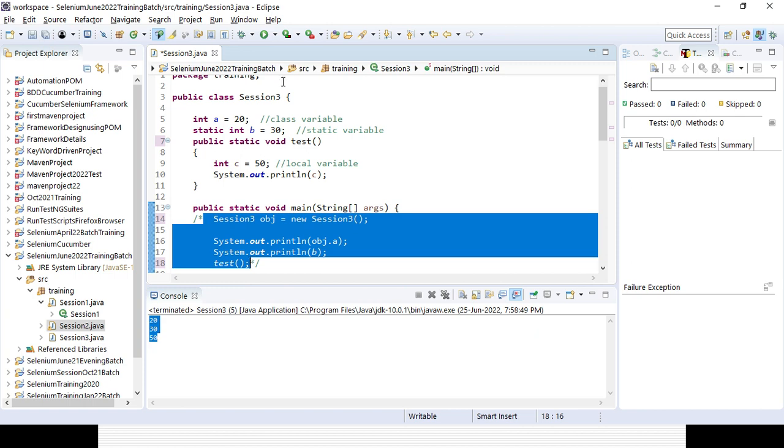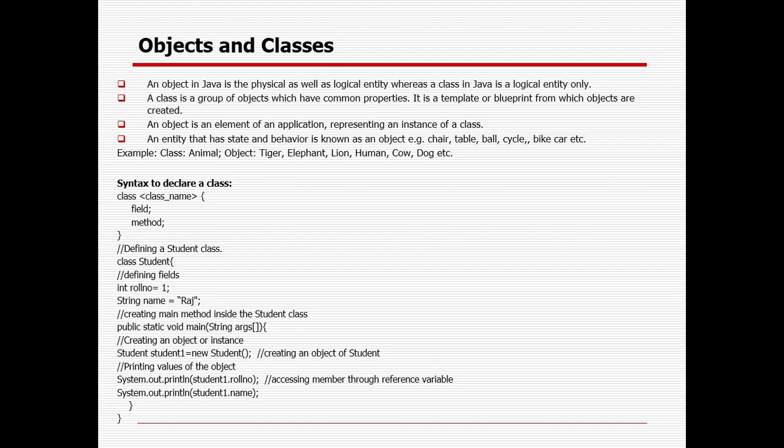So how can I create the class in the package, right? You can create a class. So class, then the class name, and then you can define something called field, right? So that is the way.